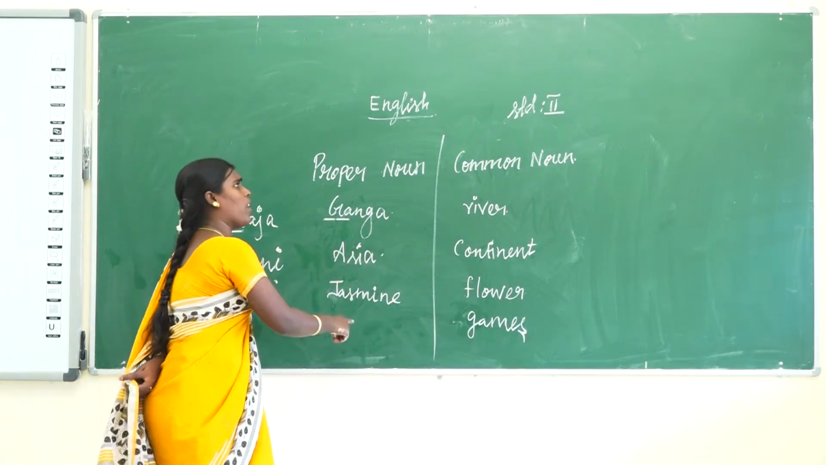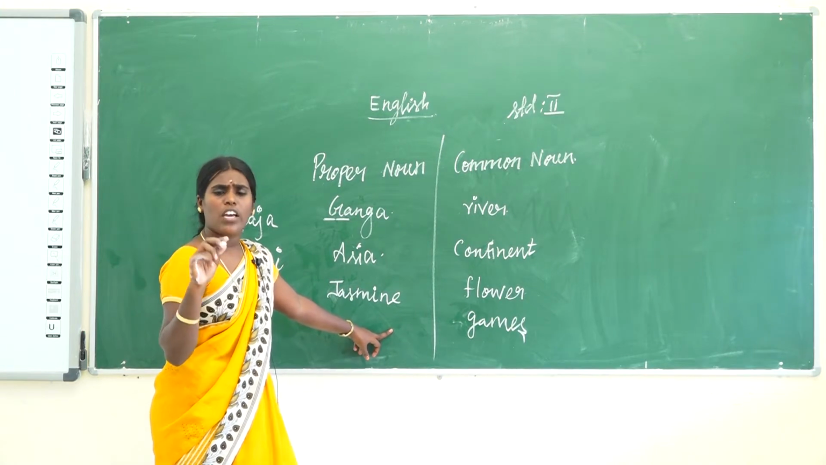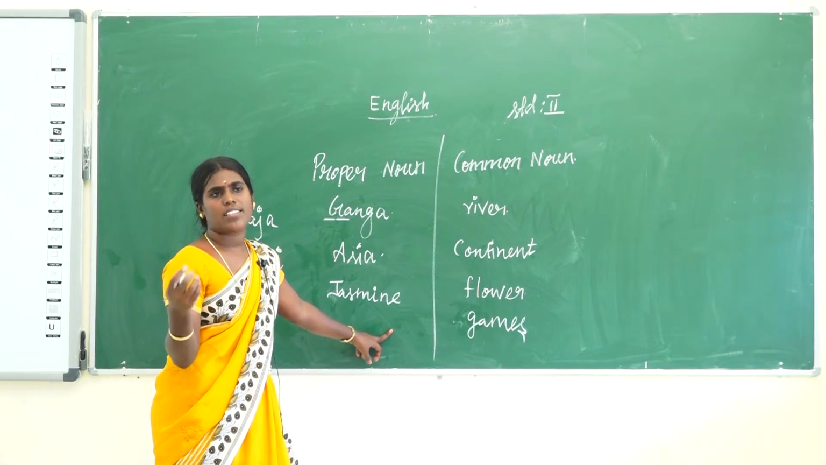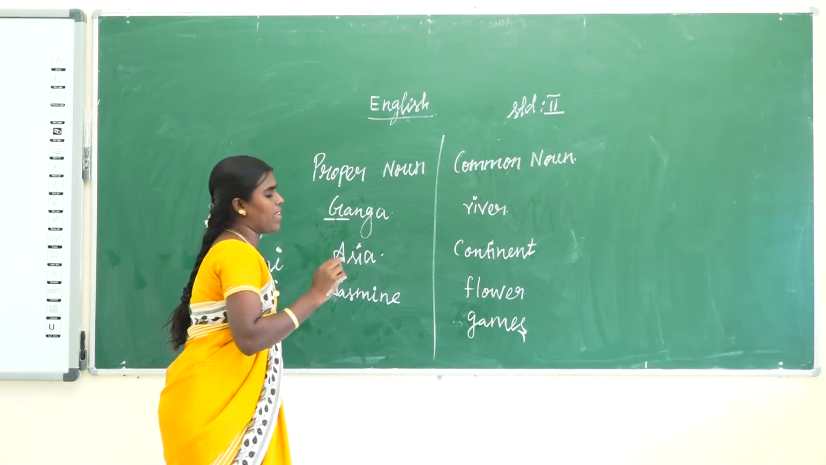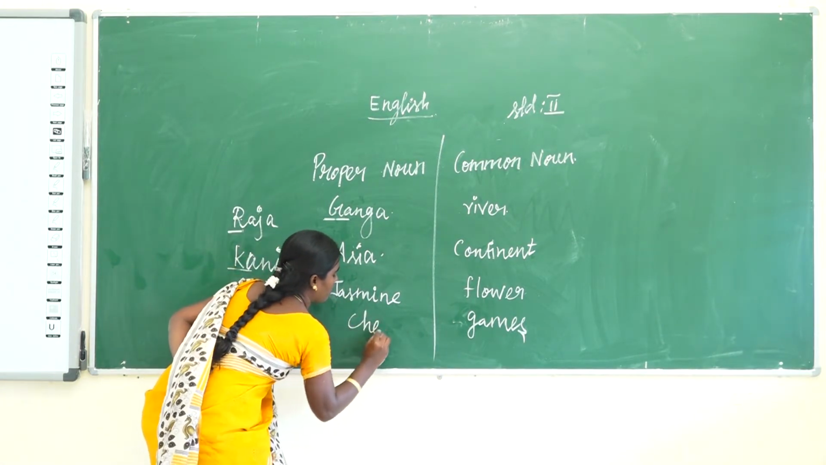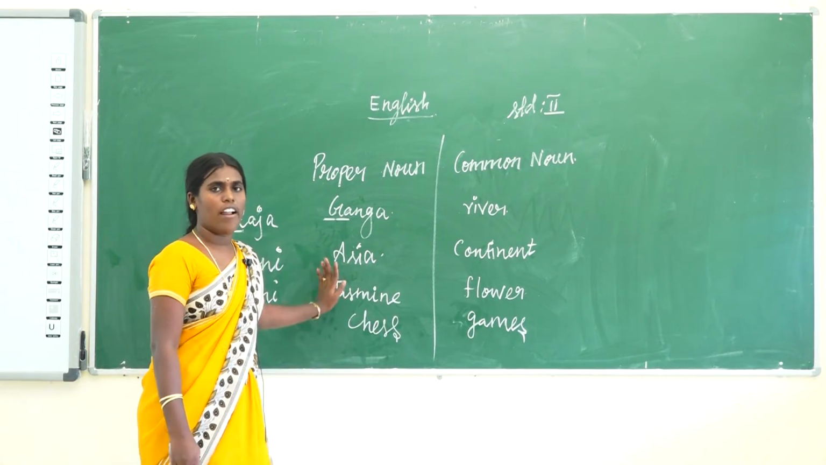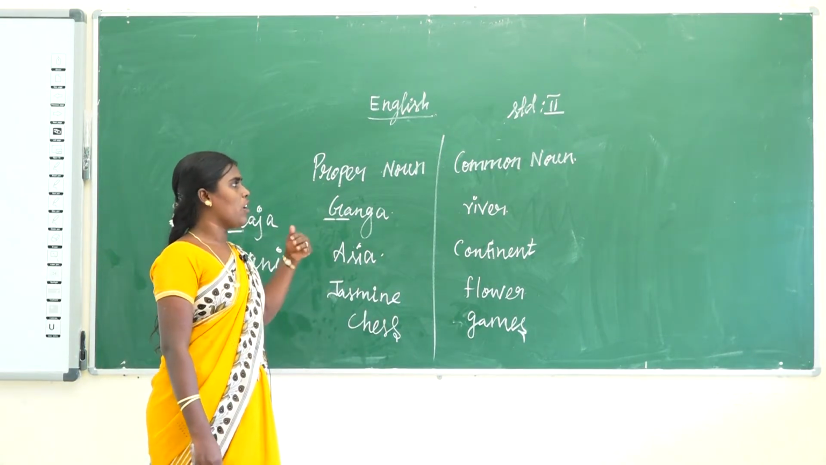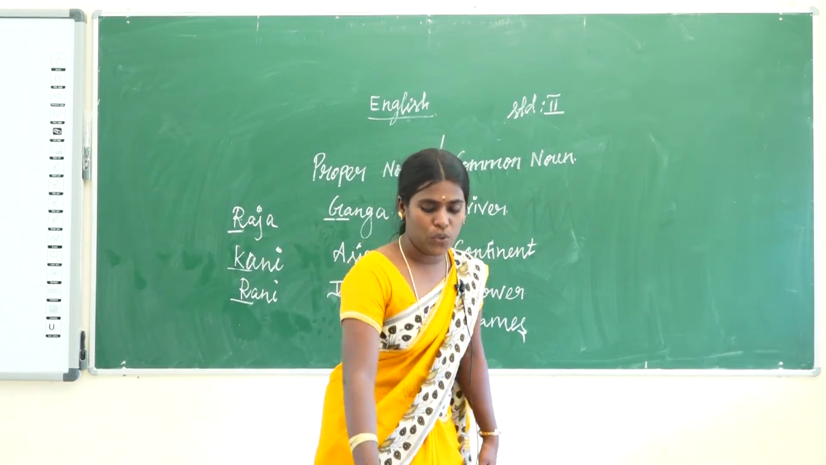Then any one game you write here, that is a proper noun. Which game does everyone like? Some like chess, cricket, volleyball, football. I write some examples only. Chess. Chess is a proper noun for this one. Okay. The same examples, some examples I give, some clues also given. You do it. Okay.